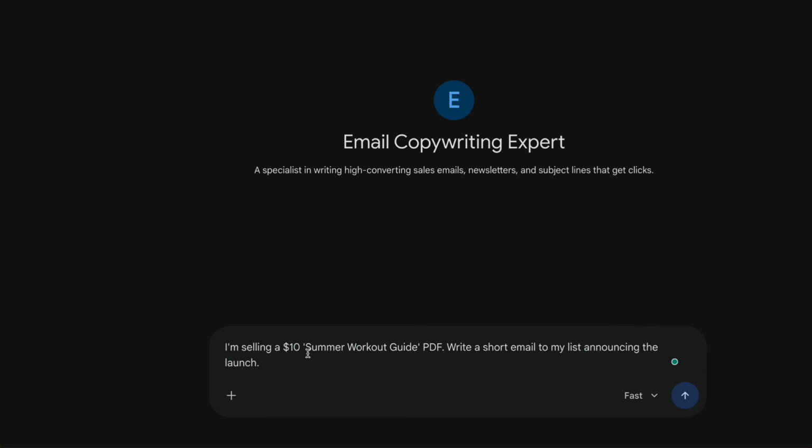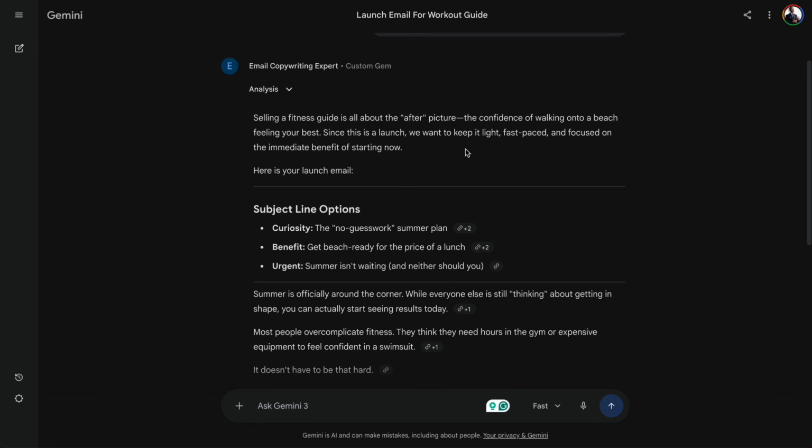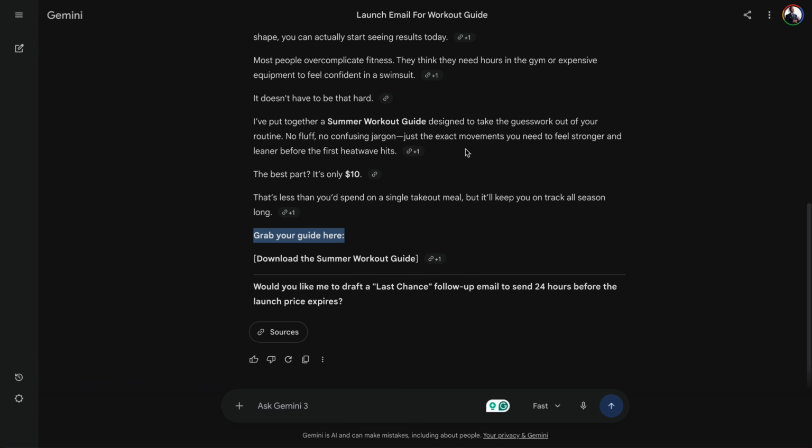I'm selling a $10 summer workout guide PDF. Write a short email to my list announcing the launch. And there we have it. You can use Gems for designing, copywriting, product creation, course outlines, coaching, etc.